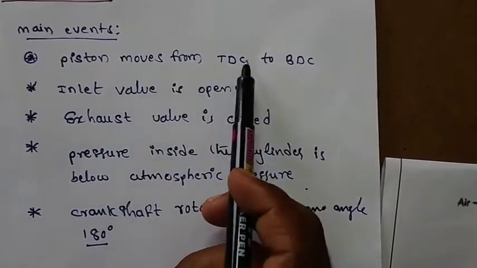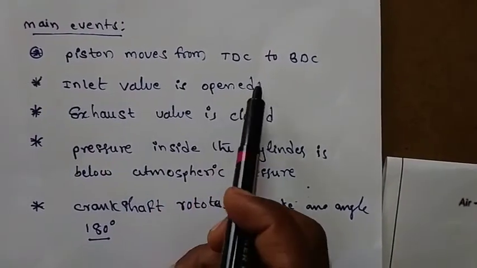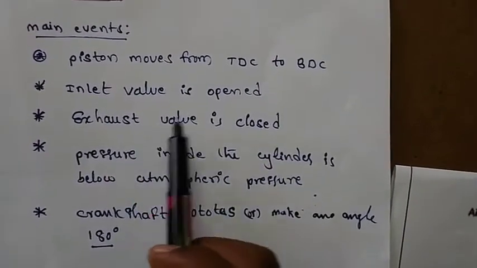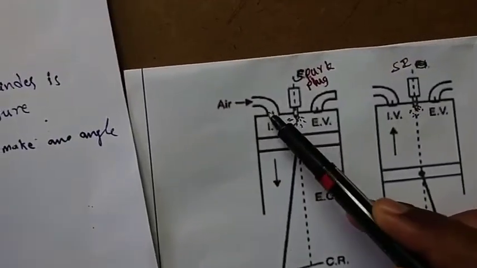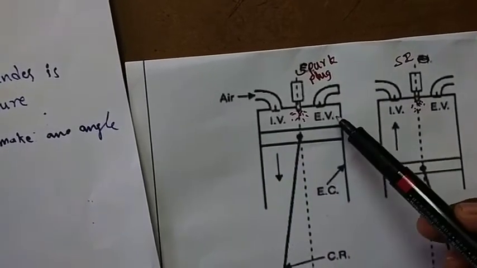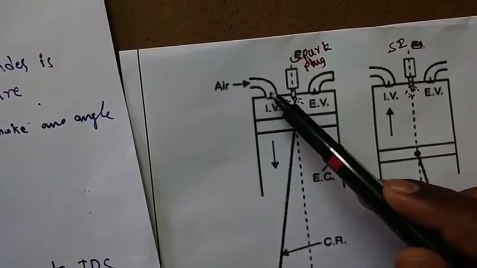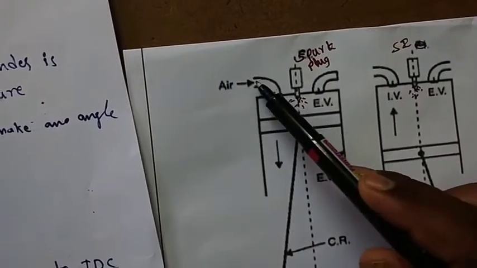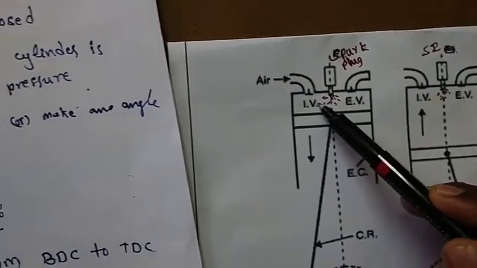When it moves from TDC to BDC, the inlet valve will be in open position and the exhaust valve will be in closed position. See here, this valve will be open and this valve will be closed. When the inlet valve opens, air fuel mixture will enter into the engine cylinder.